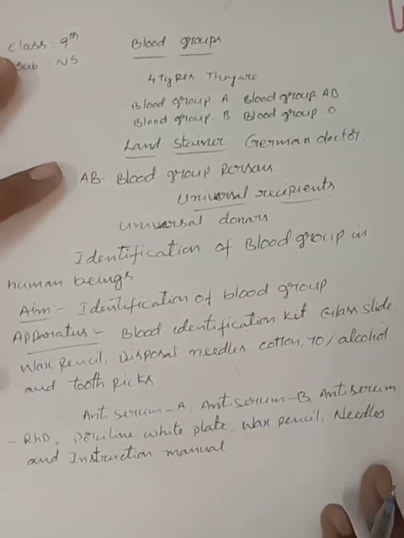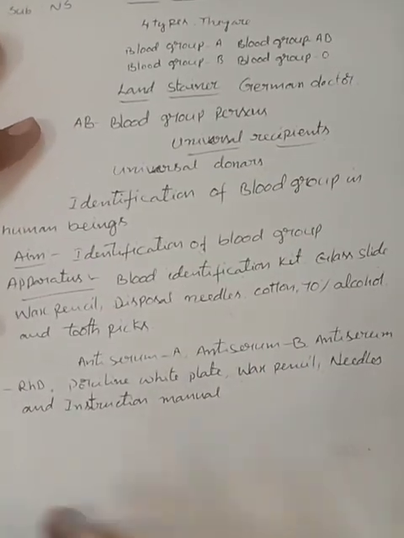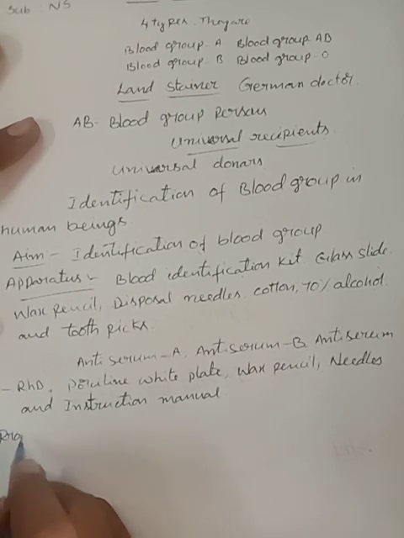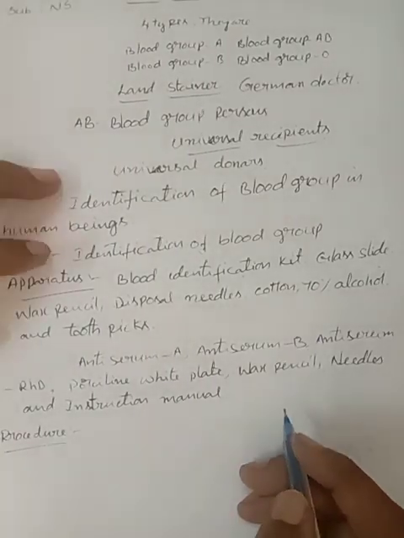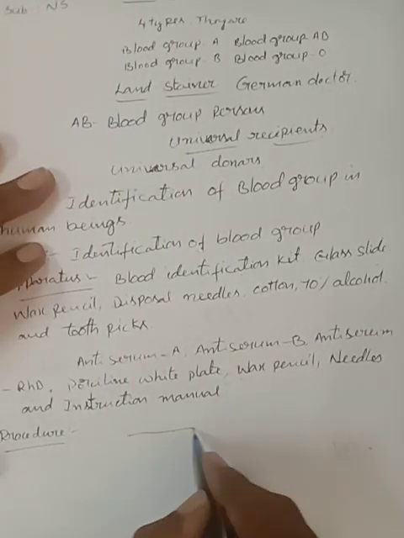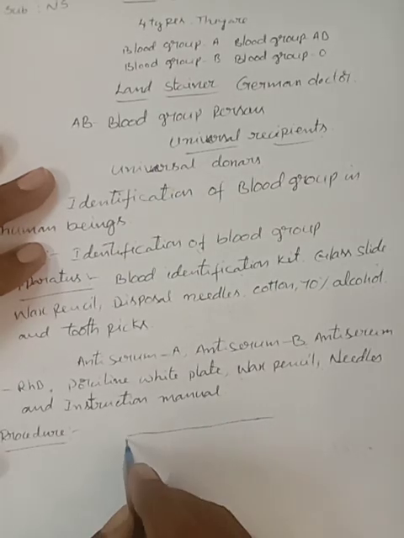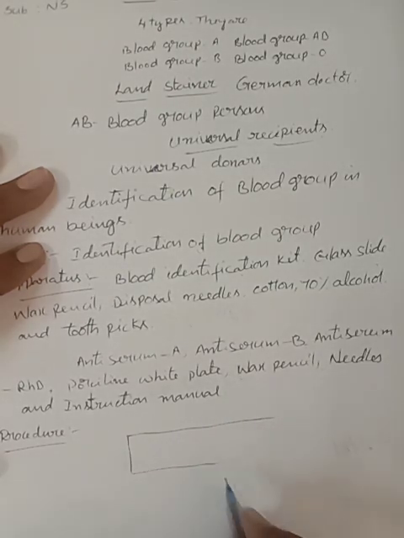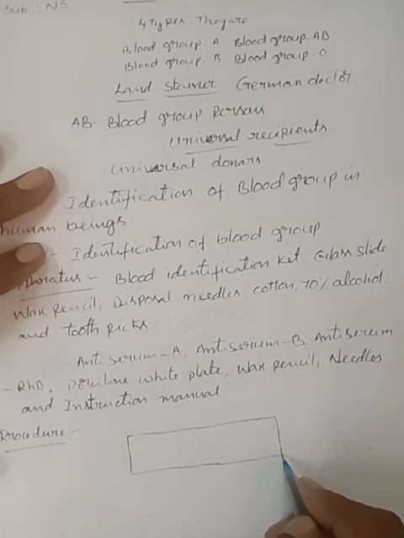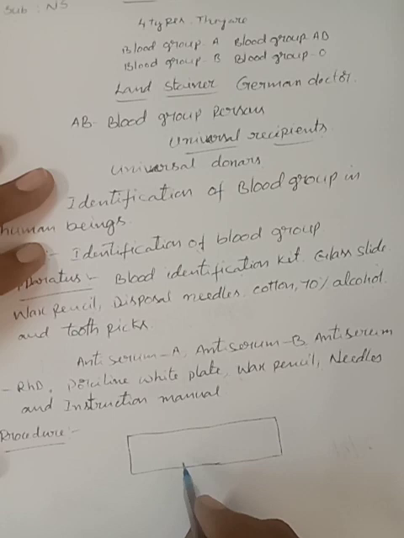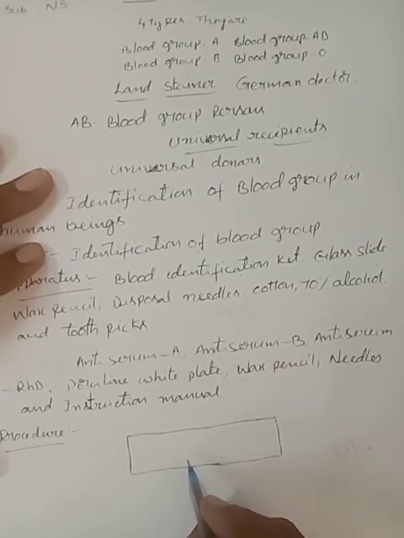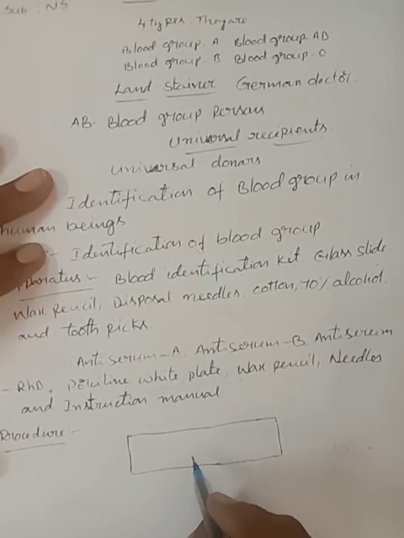Okay, children, now we can do the activity. So, the procedure. Children, first we take one porcelain plate. This is the porcelain white plate. Clean and dry the porcelain plate. The porcelain plate must be very clean so that it does not interfere with the reactions.